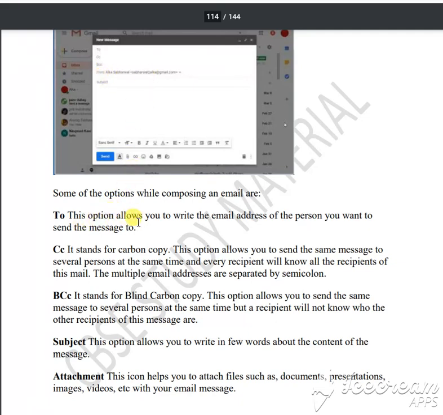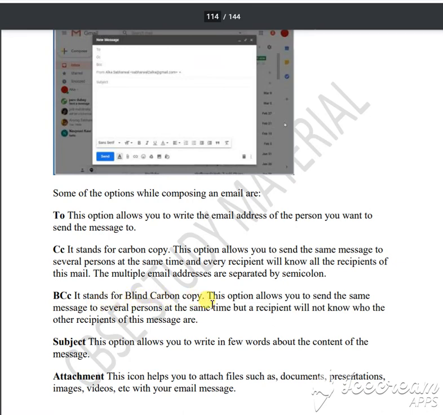To means the option allows you to write the email of the person to whom you are sending. CC means carbon copy, okay, carbon copy, whom you are sending. Suppose you are sending to the president, then you are sending to the prime minister, you are sending to the chief minister. So if the To is the president, CC will be your prime minister, BCC is your chief minister. CC is a carbon copy. Okay, one copy will be sent to that particular person.